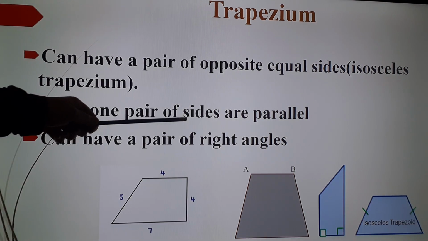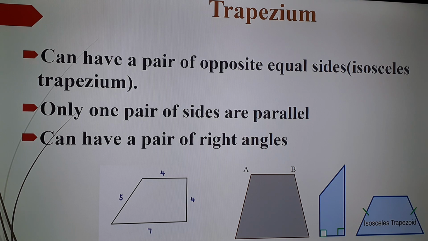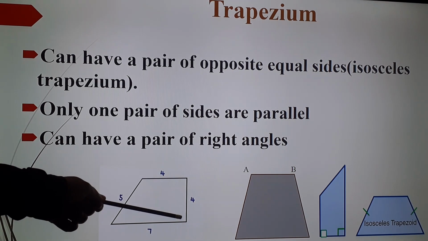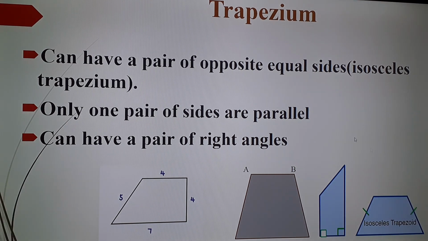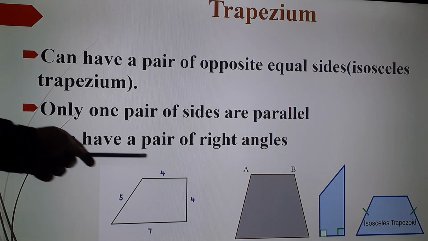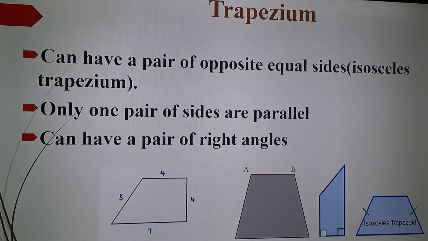A trapezium can have a pair of right angles. So here you can see two right angles, and also in this figure you can see two right angles. That means a pair of right angles is visible in a trapezium. It is not necessary that all trapeziums should have a pair of right angles. In some figures we can identify two right angles. That means a pair of right angles will be there in some shapes of the trapezium.